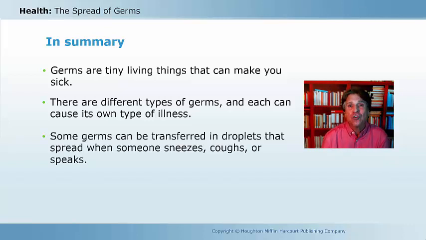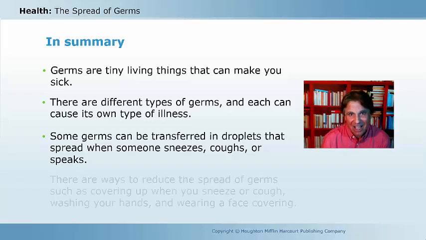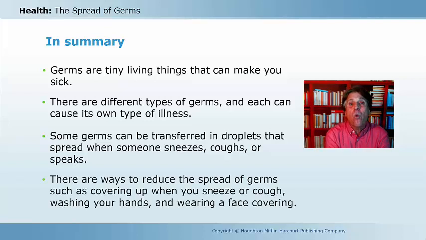Some germs can be transferred in droplets that are spread when someone sneezes, coughs, or even speaks. And finally, there are ways to reduce the spread of germs, such as covering up when you sneeze or cough, washing your hands and washing them well, and wearing a face covering.